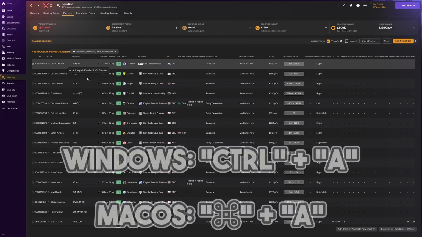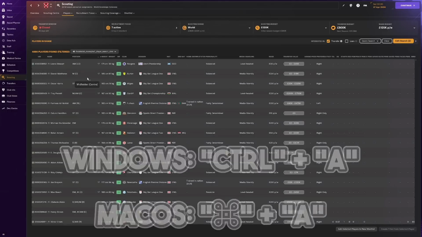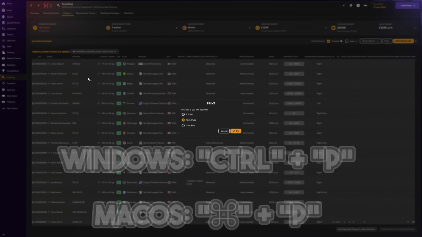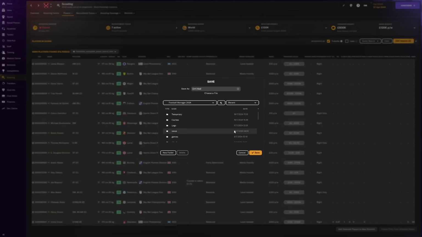To select all players in the list, press either Ctrl or Command and then the letter A. Then to bring up the print dialog, press either Ctrl or Command and the letter P. Then ensure that web page is selected and then press OK. Then give your export a name and a location that you can easily find again. And once you're ready, click the Save button and this will export a HTML file to your selected location.